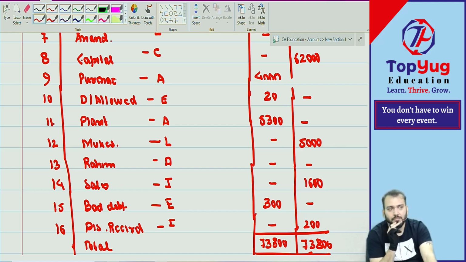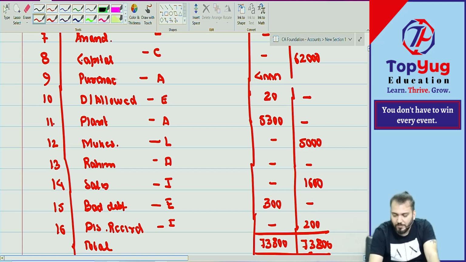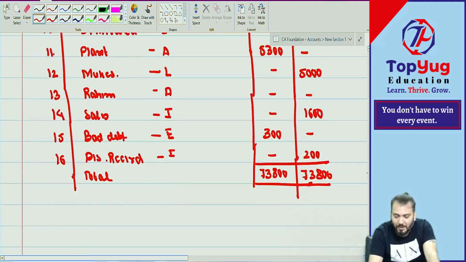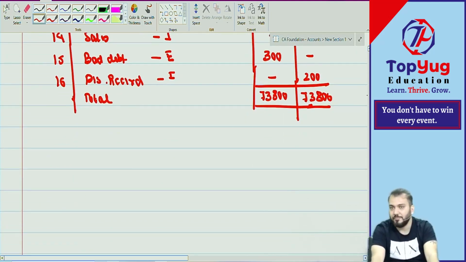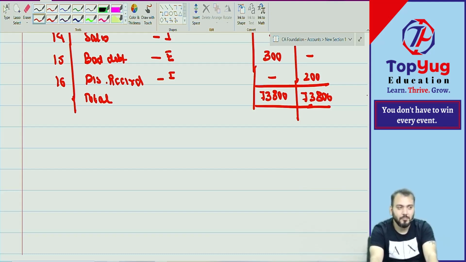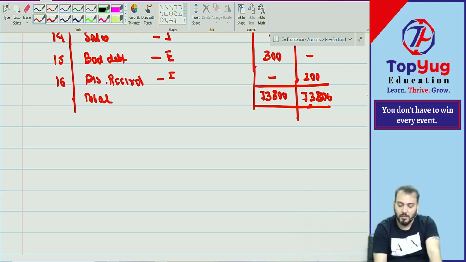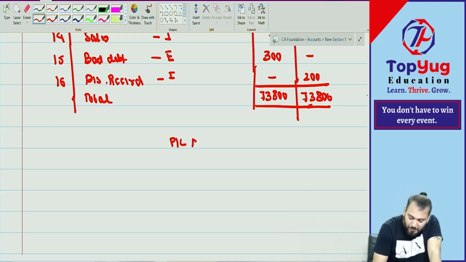Correct? No doubt. Now, listen to whatever I am saying conceptually. I already said whatever I am discussing, this might be a benchmark day. Whenever we learn from the concept point of view, it becomes sort of heavy. Correct now? Understand? Can I start? Now, just try to understand. After this, what will we prepare? Profit and loss account.